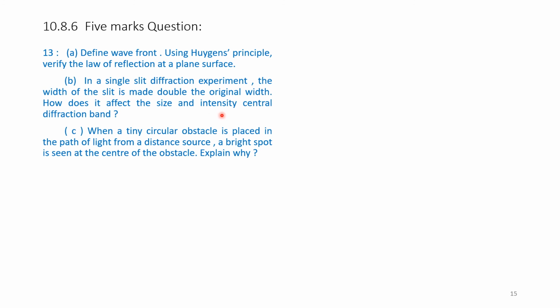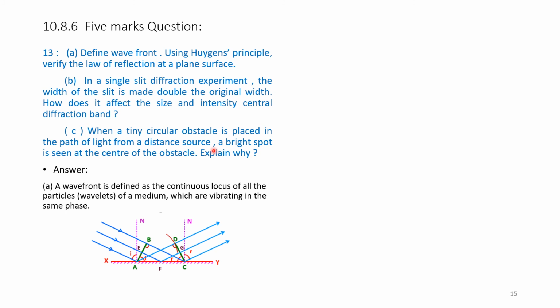This diffraction we will be studying in section 10B. Hence, we will skip this part B of the question. Part C asks, when a tiny circular obstacle is placed in the path of light from a distant source, a bright spot is seen at the center of the obstacle. Explain why. These part A and part C we will discuss here.